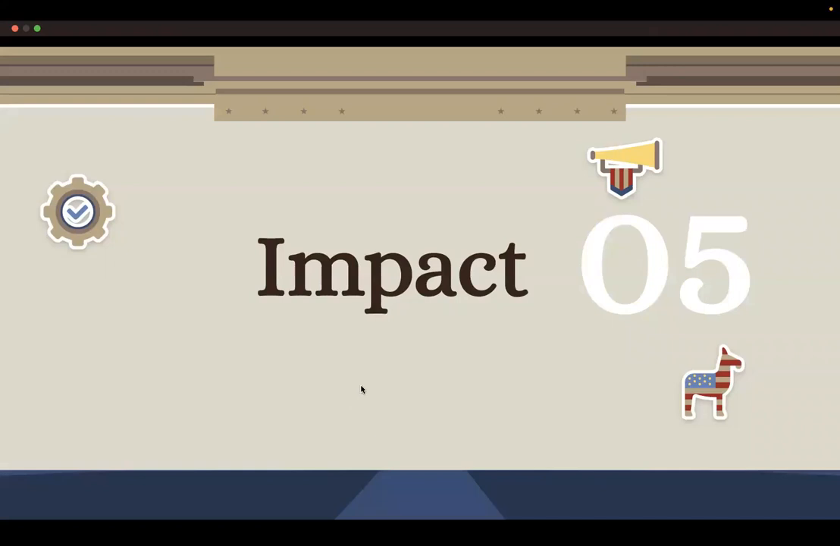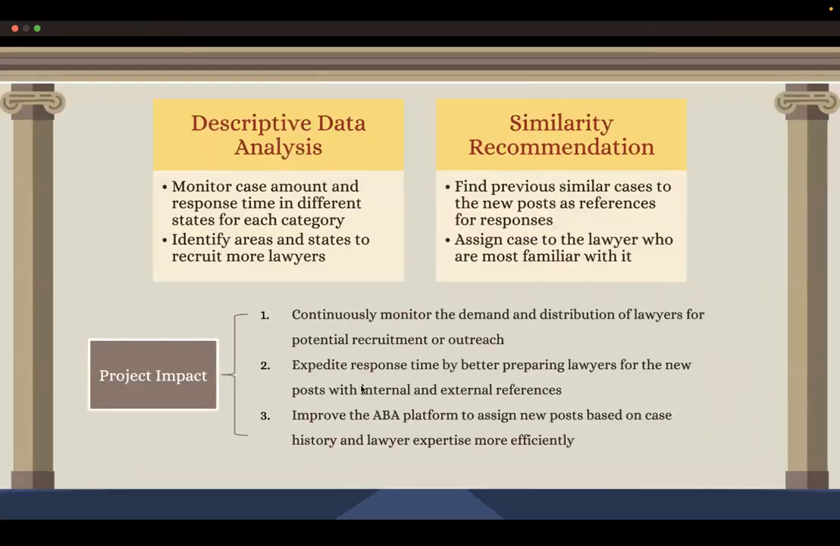So we have the descriptive data analysis to monitor case amount and response time in different states for each category, and a similarity recommendation system to find previous similar cases as references for responding to the new post. So in conclusion, our project continuously monitors the demand and distribution of lawyers for potential recruitment or outreach, and expedites the response time by better preparing lawyers for the new post with internal and external references. And finally, we improve the ABA platform to assign new posts based on case history and lawyer expertise more efficiently. And thank you for watching. This is all of our presentation.